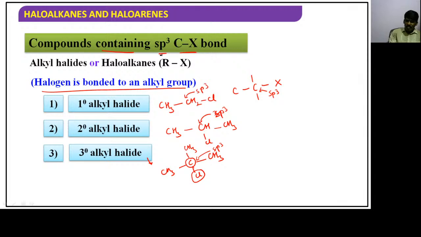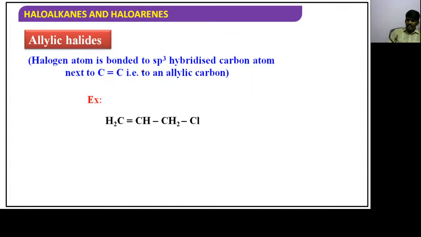Hope you understand. Now, next one we are going to talk about is allylic halides. Guys, listen carefully. Allylic halides: halogen atom is bonded to sp3 hybridized carbon atom next to a carbon-carbon double bond. What I mean to say, if I say CH3CH=CH2, what is hybridization of this carbon? sp2, and this one is sp3.